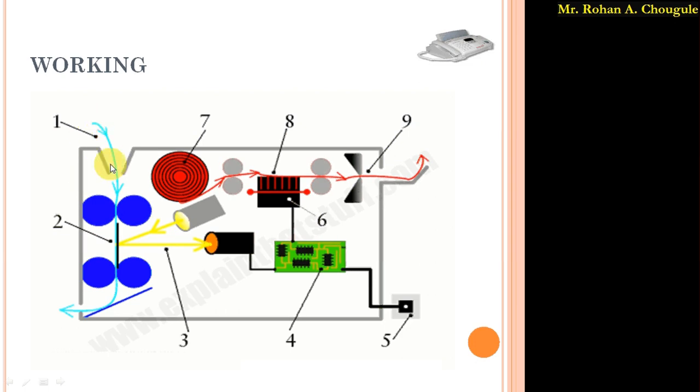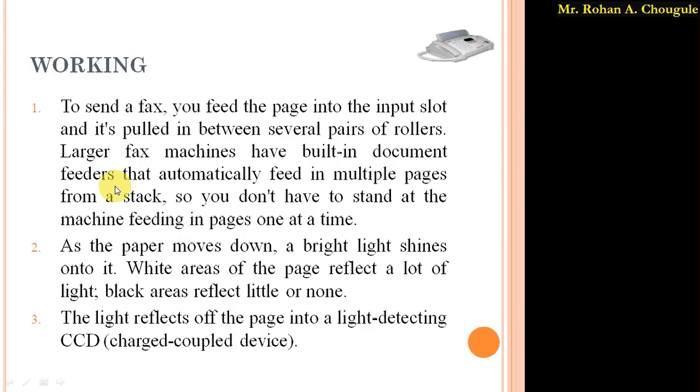These papers are fed into the slots, and these papers are pulled with the several pairs of rollers. So the rollers pull the paper inside the machine, and this is in case of a small fax machine. If there are large fax machines, then automatic technology is used. Whatever papers are there are taken inside automatically, so there is no need to stand there and manually insert the paper in case of large machines.